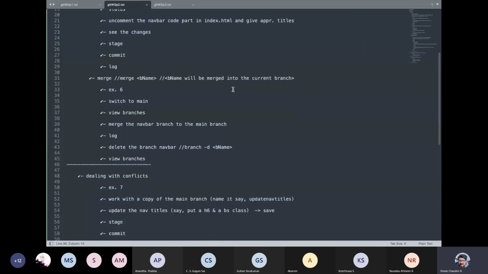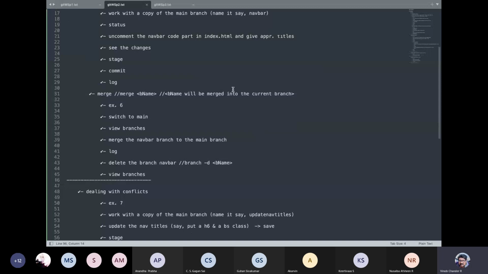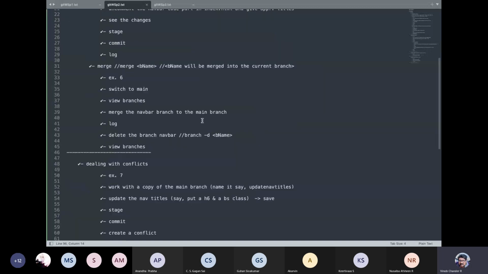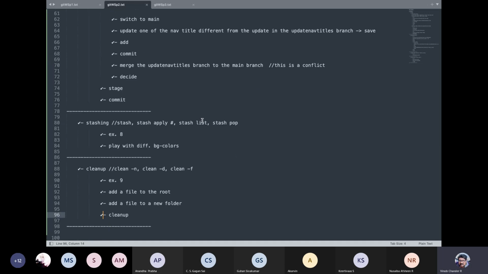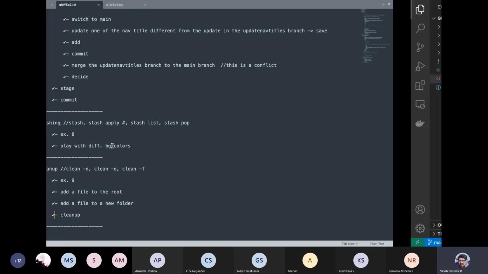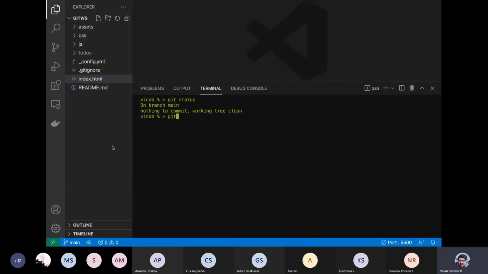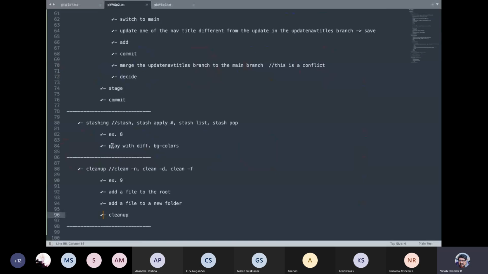So in the morning session today, this was the flow. We talked about branches, merging the branches. We talked about dealing with merge conflicts, right? We talked about stashing. Yeah, stashing, guys, we had a particular point wherein we were not able to stash one particular stash, right? We had two stashes. One stash was lying around. So stash clear does the job. See now, we don't have the stash. So what essentially you can do is a git stash clear, right? You can see git stash list, we don't have any. So you can give a git stash clear to remove all the stashes. So that is also done.